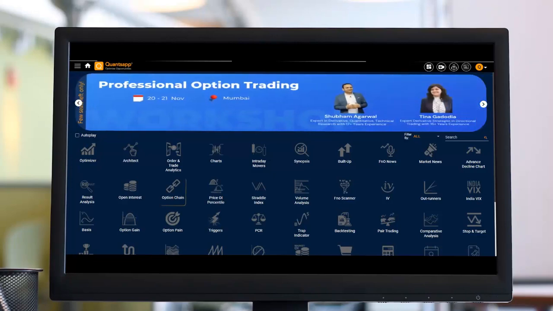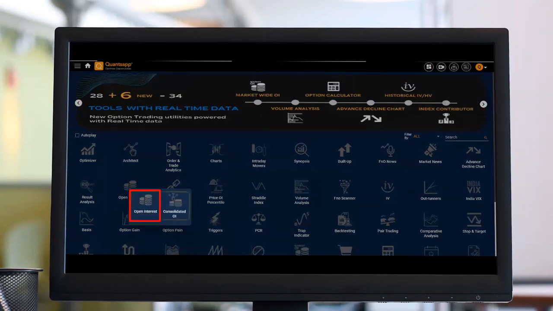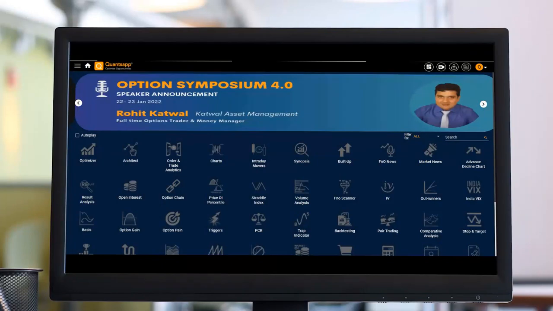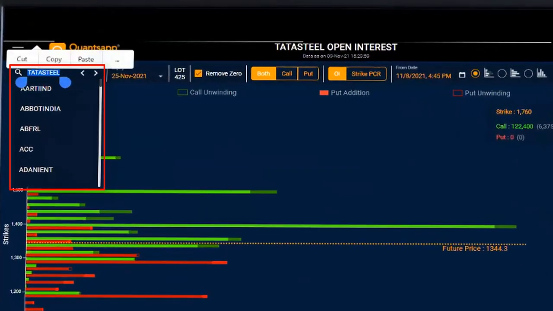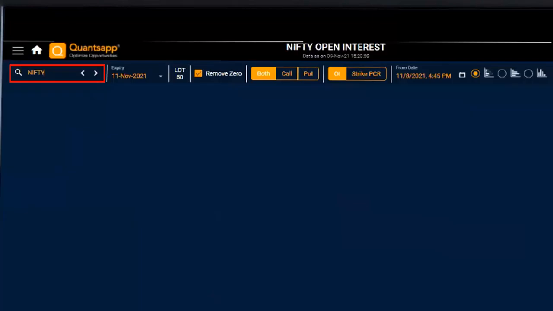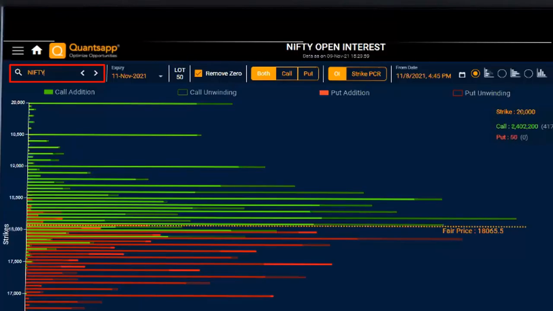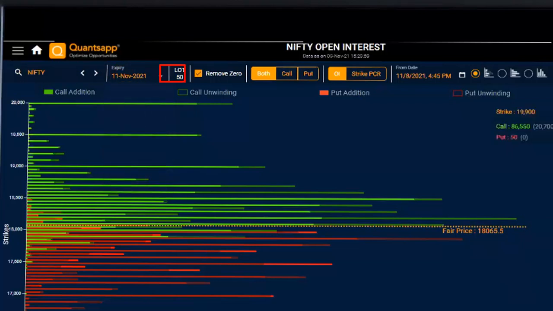Now where will we get to see this open interest data? In Quantsap we have a tool which is open interest. There are two different panels which will pop out. We will go to the first panel, which is open interest. Over here, first we can select our desired F&O instrument. Let's select Nifty. Then we select the strike price we want. Lot size is populated automatically.